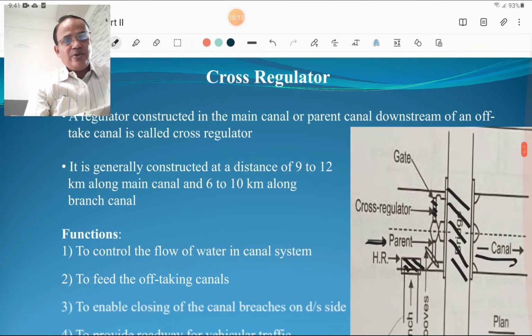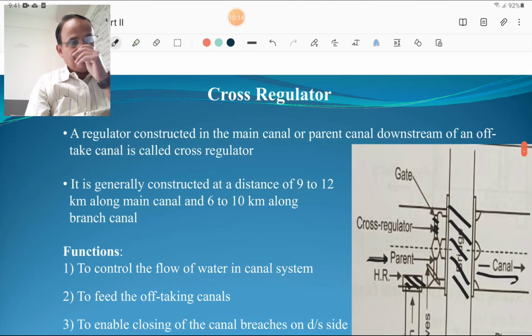Then we are going to discuss the cross regulator. Cross regulators are the regulators which are constructed in the main canal or a parent canal downstream of an off-taking canal is called as a cross regulator. It is generally constructed at a distance of 9 to 12 km along the main canal and 6 to 10 km along the branch canal.